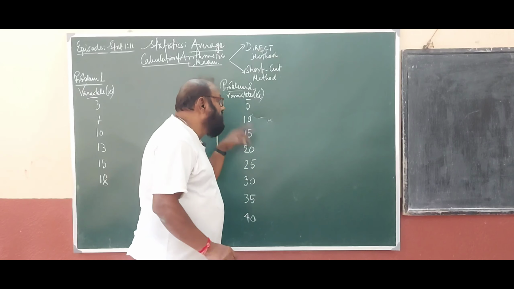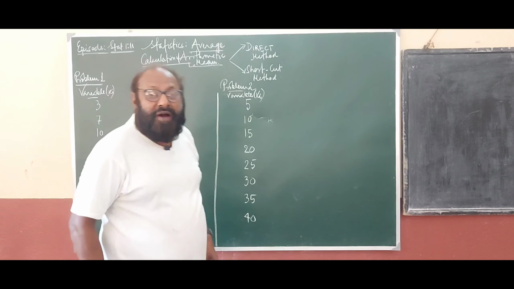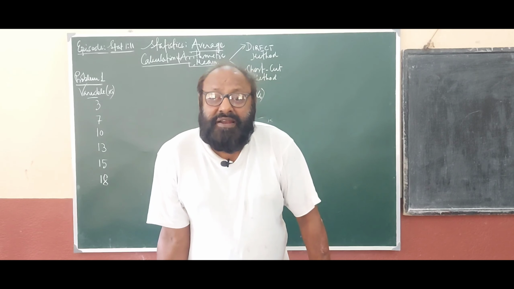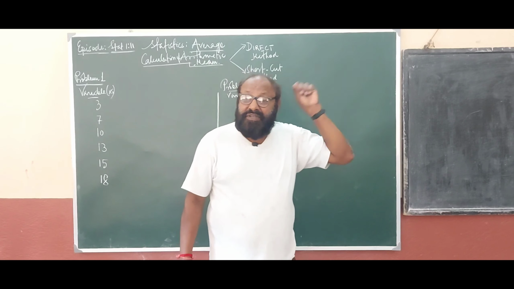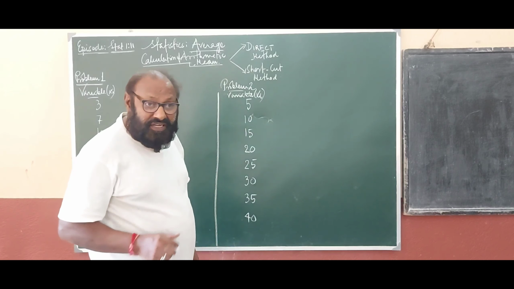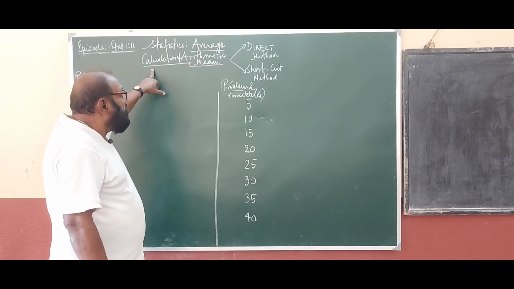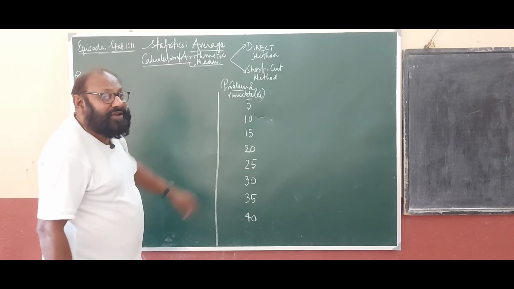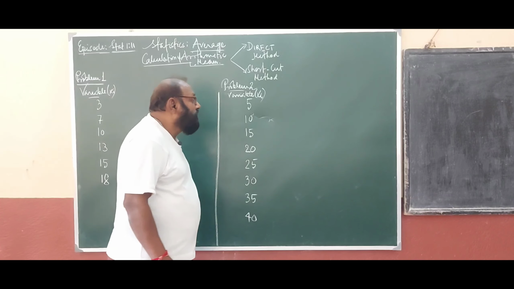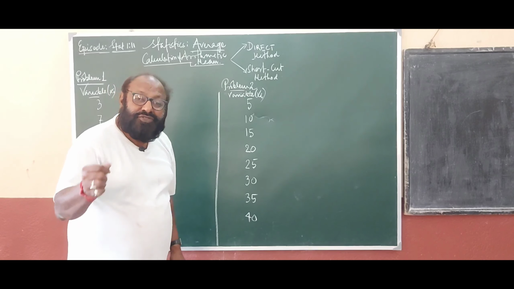Now this class is devoted to the calculation of the value of arithmetic mean. Arithmetic mean is a part of mathematical average. Arithmetic mean refers to the sum of the observations divided by the number. That has been done clearly in our previous class, class number 10. Today I am trying to calculate the arithmetic mean, and for this purpose I have taken up two examples, problem number 1 and problem number 2. We can find out arithmetic mean by the direct method or by the shortcut method.